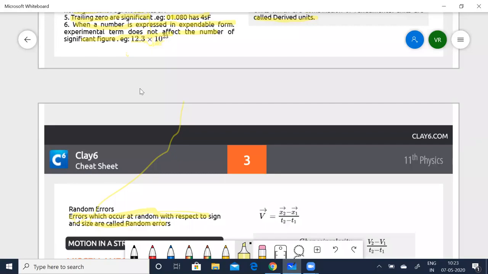The probability of asking a question in this is 0 to 1 only, and the marks allotted generally can be 2 marks. So you can expect 2 marks at the most from this chapter. The question might not occur, or you can expect one question, and it can carry up to 2 marks. That's it.